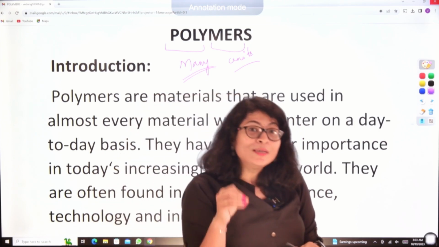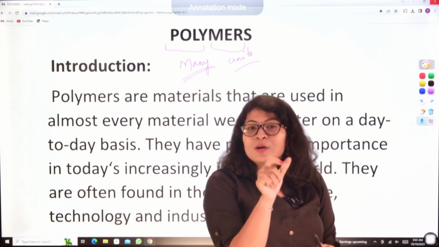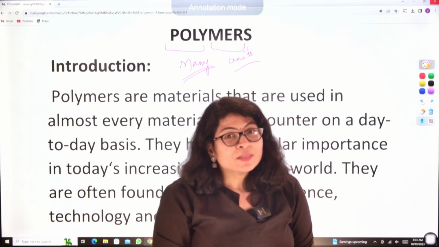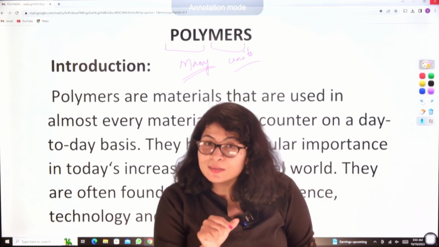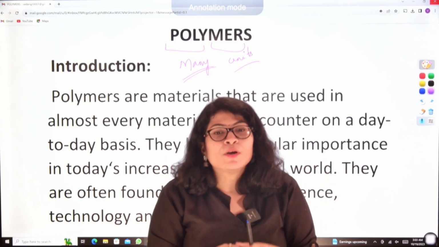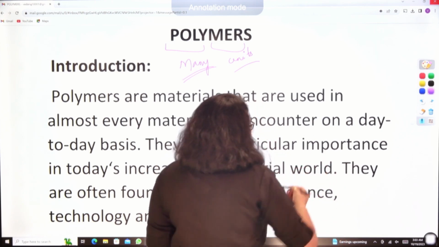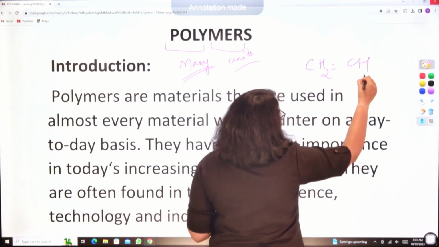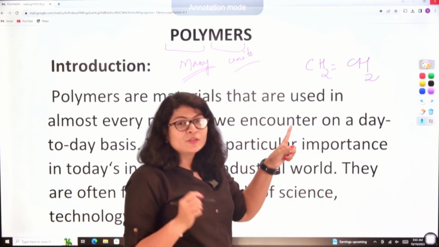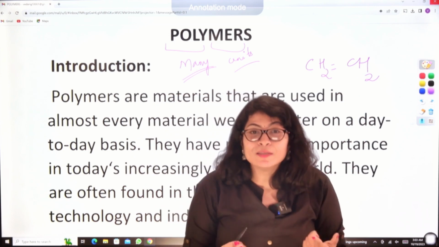So polythene in itself has a word called poly. Now poly means obviously many units of ethene. Many ethene units are joined together. What is the structure of ethene? That is CH2 double bond CH2. Now many ethene units are joined together to give you polythene, right?